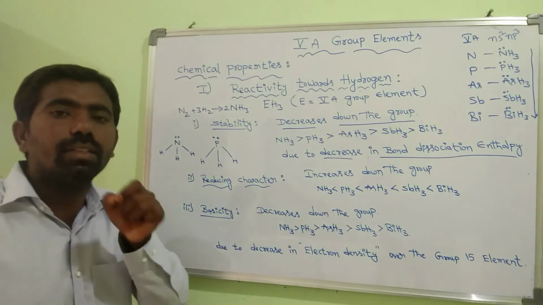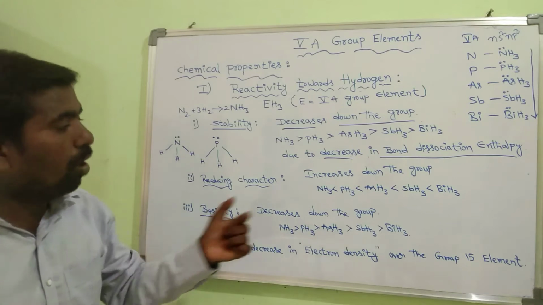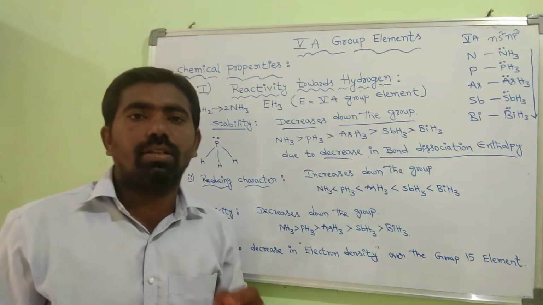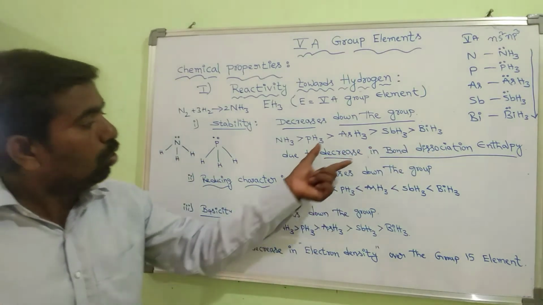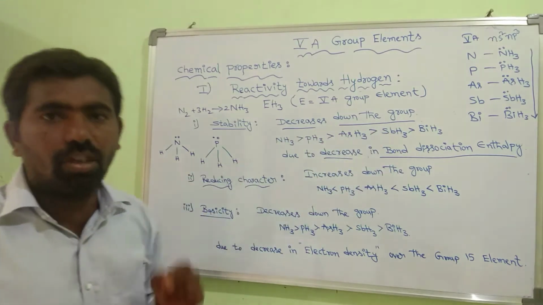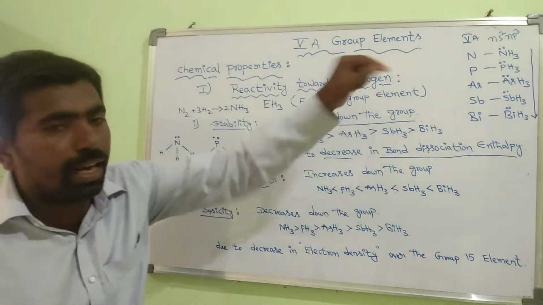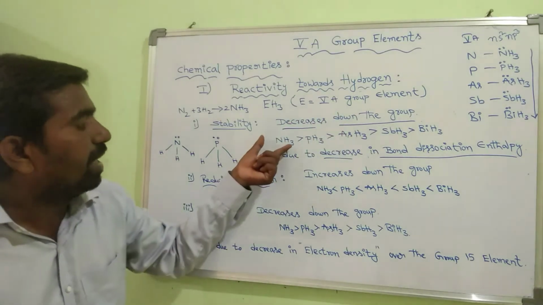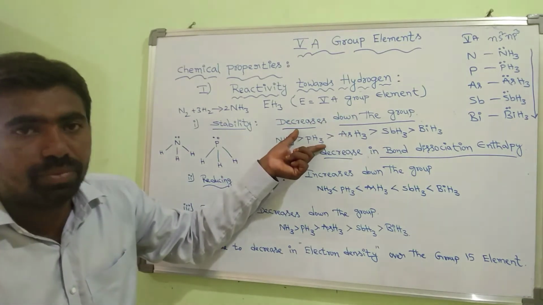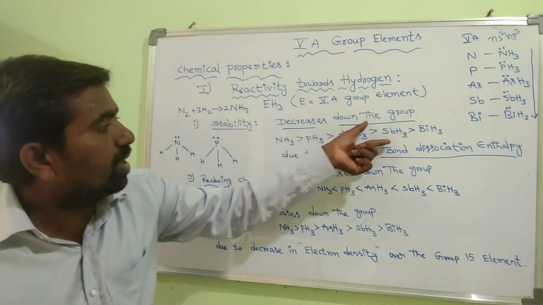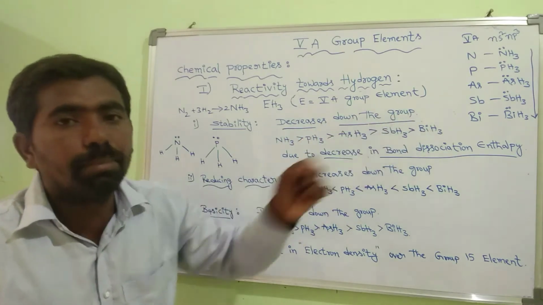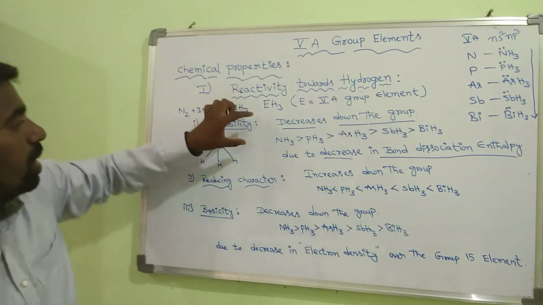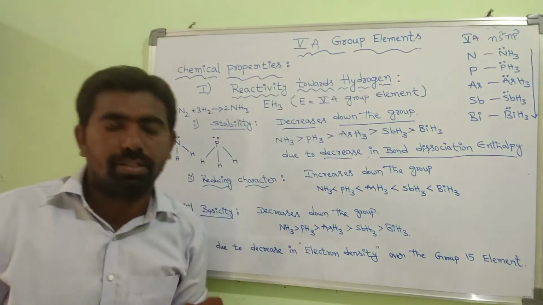Due to the increase in bond length, bond dissociation enthalpy decreases. Due to this decrease in bond dissociation enthalpy, the stability of those hydrides decreases down the group. The order is NH3 is greater than PH3, is greater than AsH3, is greater than SbH3, is greater than BiH3. This is about the stability of those hydrides.